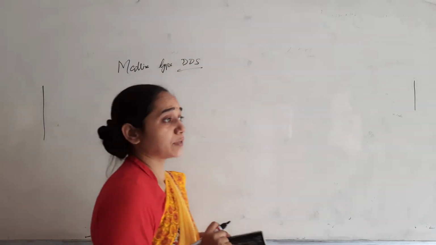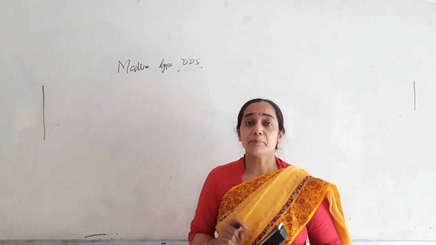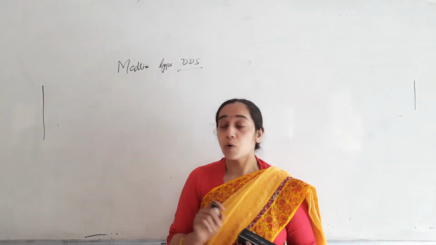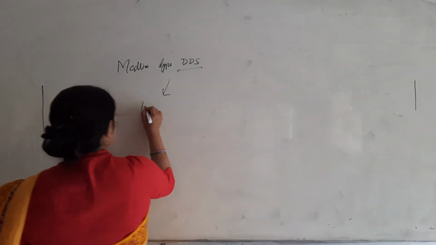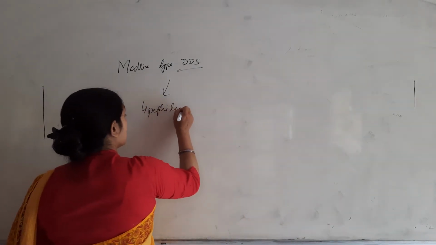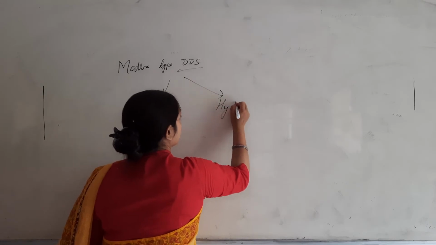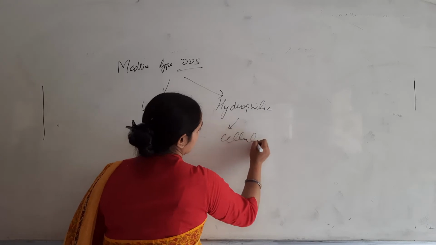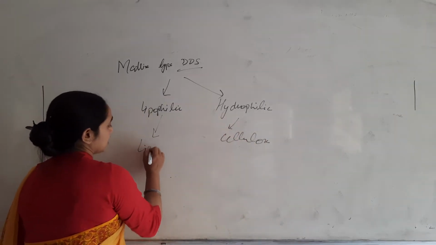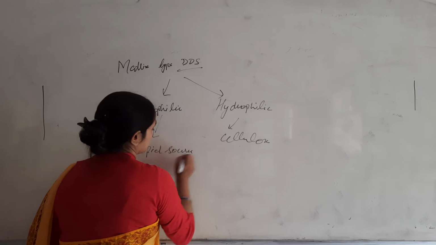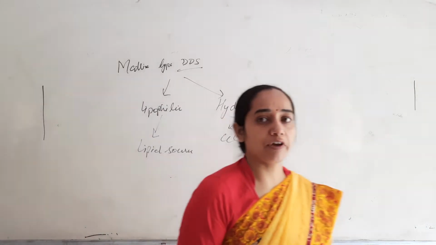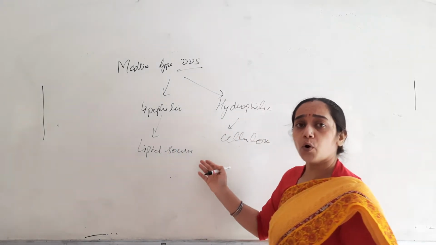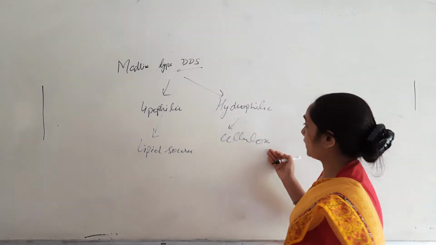Now, what is a matrix? As we have studied earlier, matrices are prepared by dispersing the drug uniformly into a polymer. Here the polymer could be lipophilic or hydrophilic, meaning it could be a cellulosic derivative or a lipid-source derivative. Lipid-source derivatives may be a stearate derivative, a myristate derivative, or waxes.